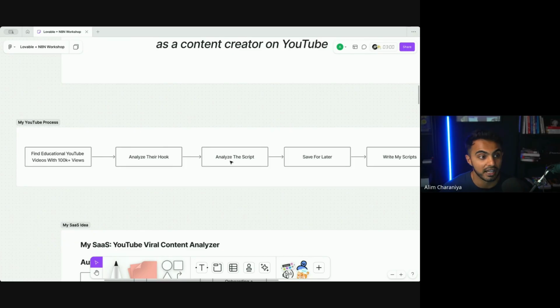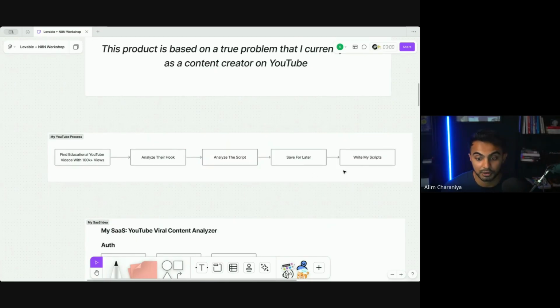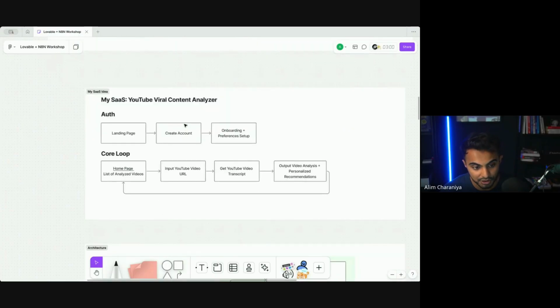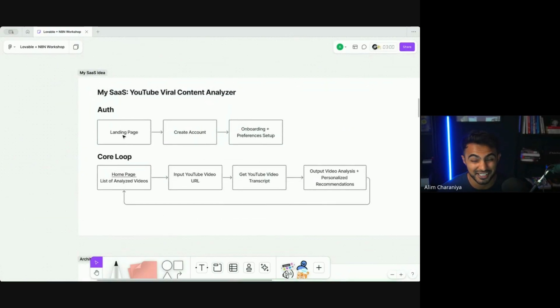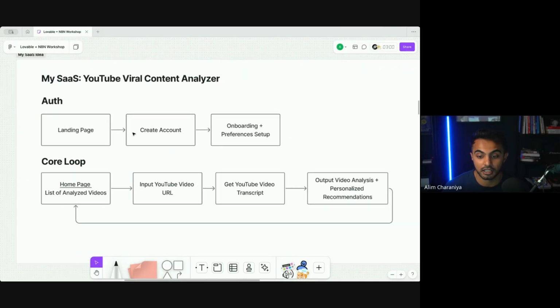I have to go through a couple different tools to get the hook, get the script, and actually format it with ChatGPT. So today I'm going to build a very simple product that I could use and potentially even sell to other aspiring YouTubers who want to develop, create viral content, or content that creates outsized returns for their channel.